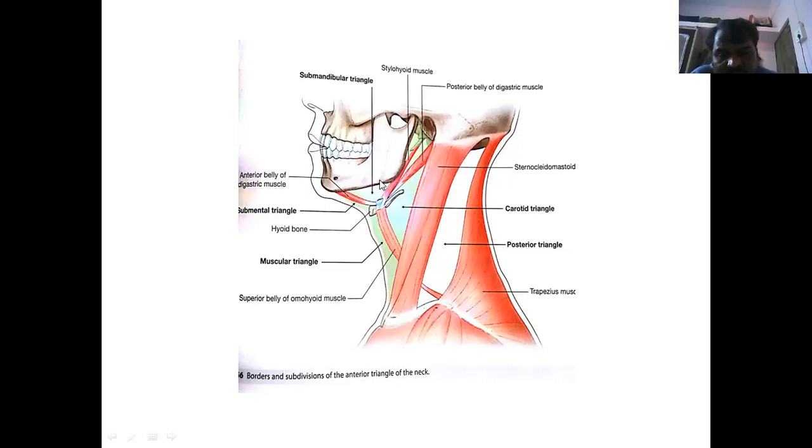This is the base of the mandible to the mastoid process. This is laterally bounded by the sternocleidomastoid. In front of this sternocleidomastoid, we can identify the anterior triangle. This anterior triangle is again divided by two muscles, the superior belly of the omohyoid and the digastric muscles. These two muscles separate it into four triangles: carotid triangle, muscular triangle, submandibular otherwise digastric triangle, and submental triangle. These are the four triangles we identify in the anterior triangular region of the neck.